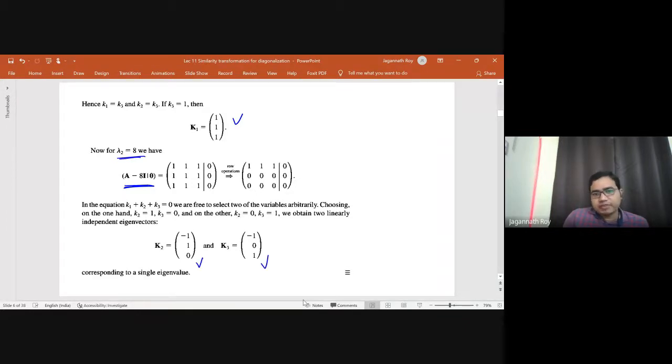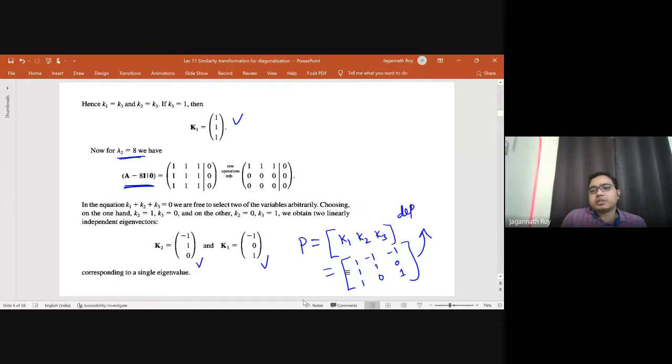So easily we can find, if you write P equals K1, K2, and K3, this will give you 1, 1, 1, then minus 1, 1, 0, and then minus 1, 0, 1. So this matrix is definitely going to have determinant of P non-zero. So this will imply P inverse exists.